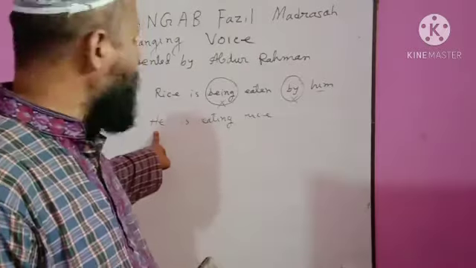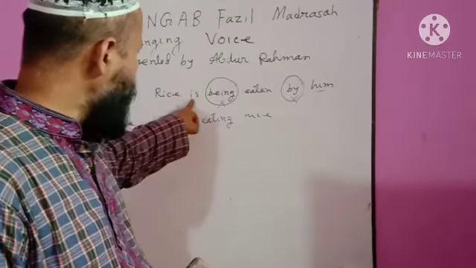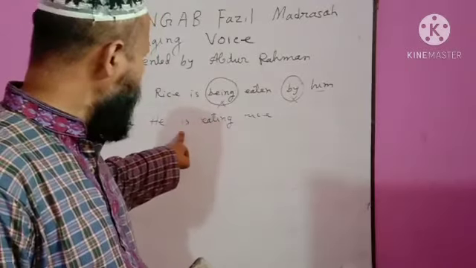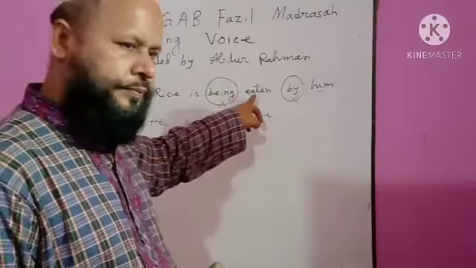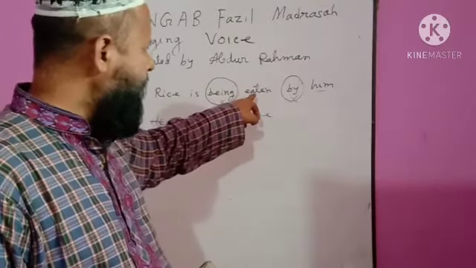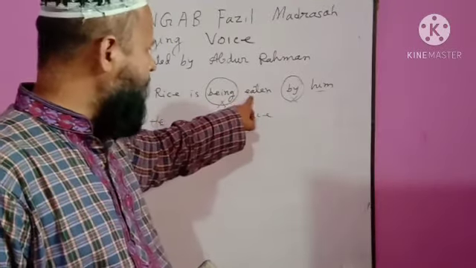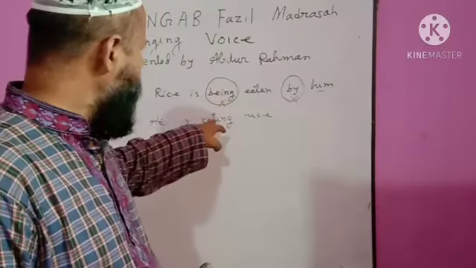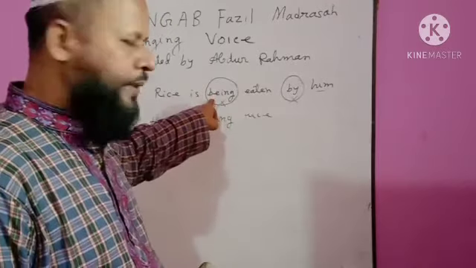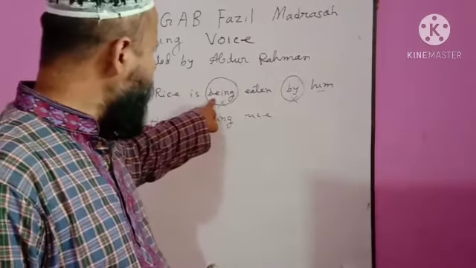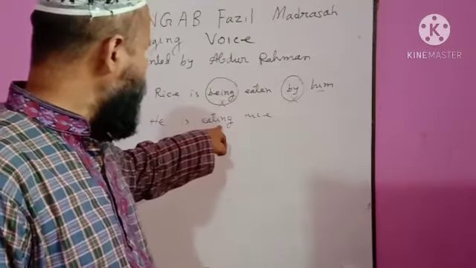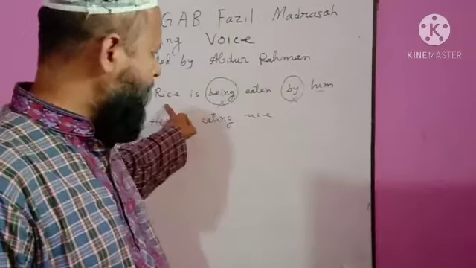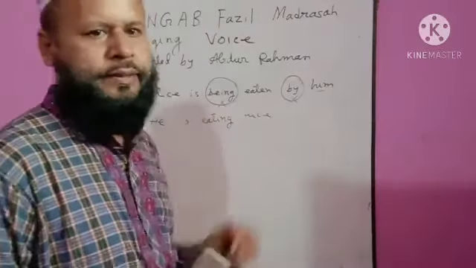Then given auxiliary verb will sit. Number 3 rule, given auxiliary verb is will sit. Is. Then main verb. Rule 4, main verb will be changed according to verb to be. So, it is being. According to being, the main verb will be verb plus ing, eating. Then subject will sit as object.